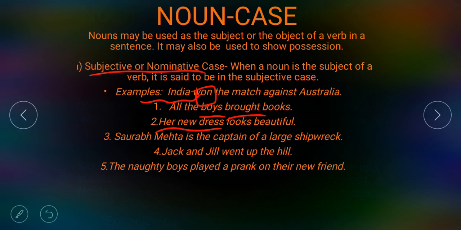Saurabh Mehta is the captain of a large shipwreck. Then what is the verb? Here it is "is". Then who is the captain of a large shipwreck? The answer will be Saurabh Mehta. Saurabh Mehta is the subjective case. Jack and Jill went up the hill. Verb is went. So ask the question, who went up the hill? The answer will be Jack and Jill. And Jack and Jill is the subjective case.